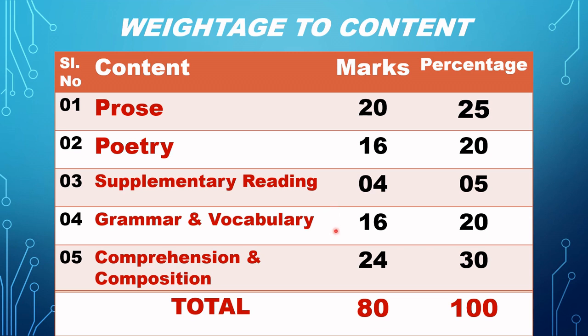Grammar and vocabulary. So what it contains, which are the 16 items? Let me discuss later in the coming slides. Wait for that. Comprehension and composition, as I said earlier, has got the more weightage. So with this, let's see what is the weightage to questions.